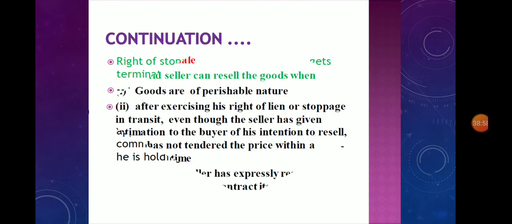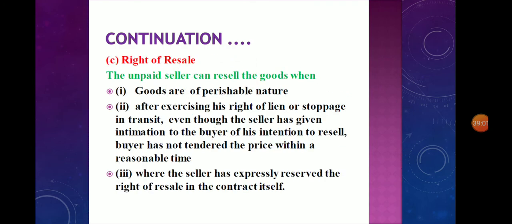Then, the right of resale. The unpaid seller can resell the goods after exercising the right of lien or stoppage in transit, even though he has given intimation to the buyer of his intention to resell, if the buyer has not tendered the price within a reasonable time, or where the seller has expressly reserved the right of resale in the contract itself. This is the right of resale.